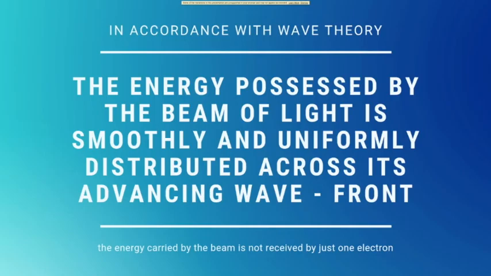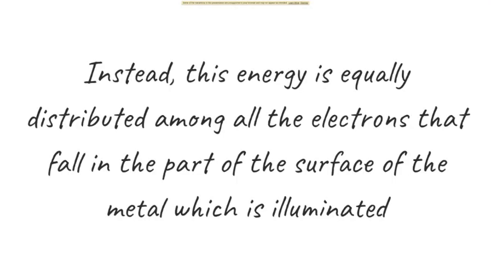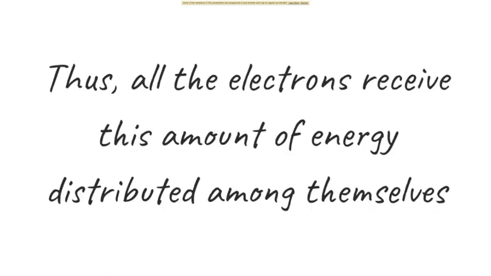In accordance with wave theory, the energy possessed by the beam of light is smoothly and uniformly distributed across its advancing wavefront. What wavefronts are, you will discuss in wave optics if you haven't already. The energy carried by the beam is not received by just one electron. Instead, the energy is equally distributed among all the electrons that fall in the illuminated part of the metal surface.